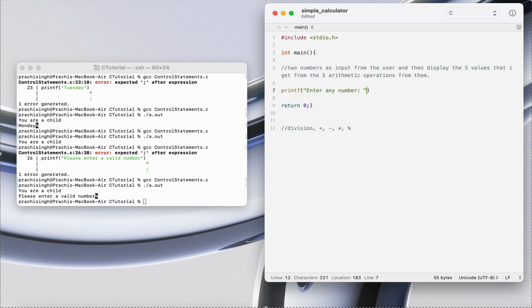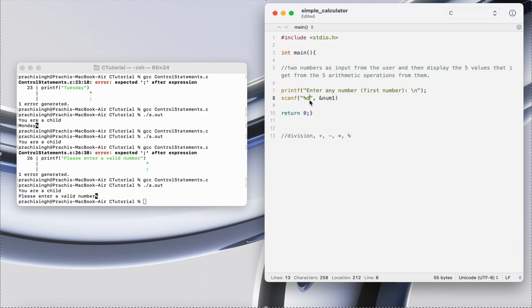And I also want my \n character so that we get a new line rather than sticking to the same line. Enter any number, or I really want to let the user know that this is going to be their first number, and I'm going to take it via scanf, %d and num1.